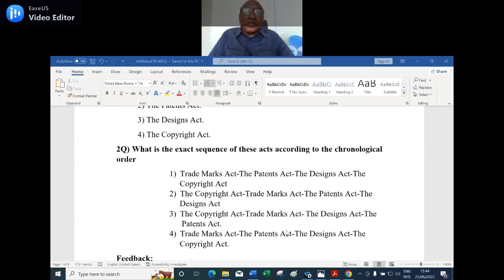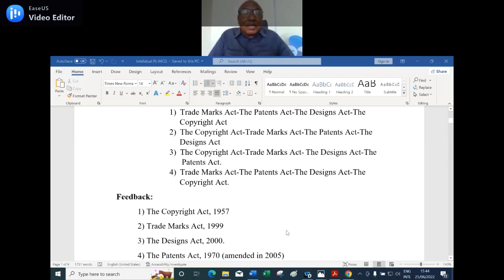In the above question, we already said the oldest. You can apply the deductive method and say the answer is option two, because the oldest is the Copyright Act, and the Patent Act comes later on because patents are the latest ones.